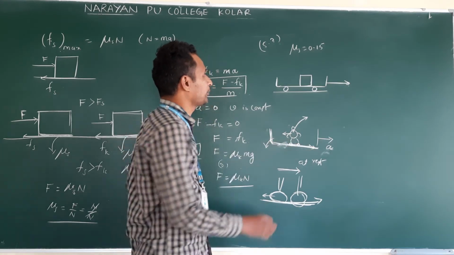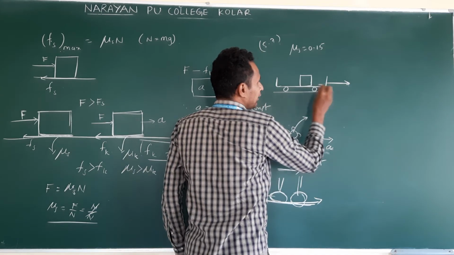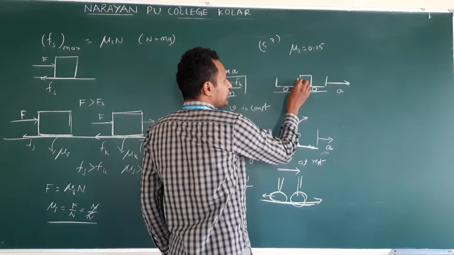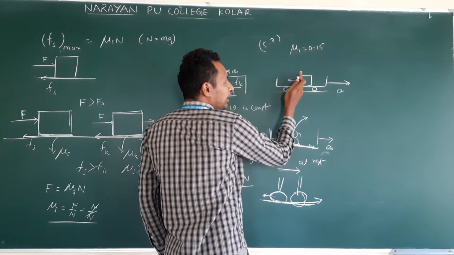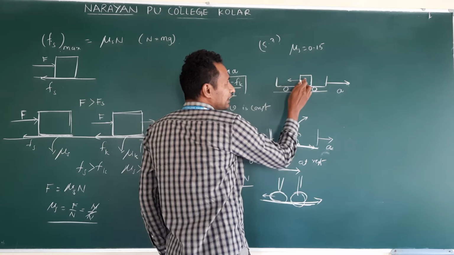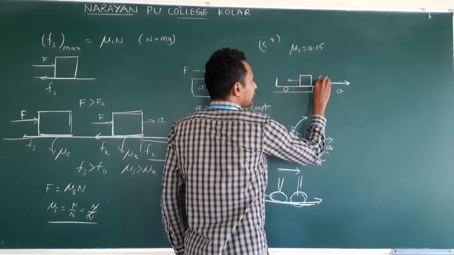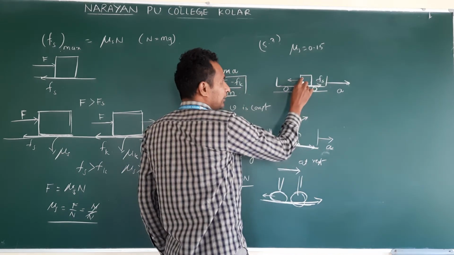So here also it is the same. When this train wagon suddenly accelerates, the tendency of the box is to move back. Immediately friction acts in the forward direction. Yes, static friction. Clear, the box is at rest only.